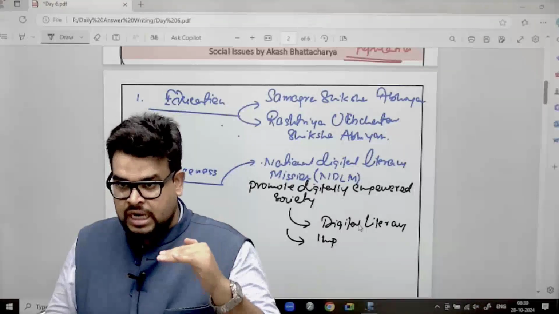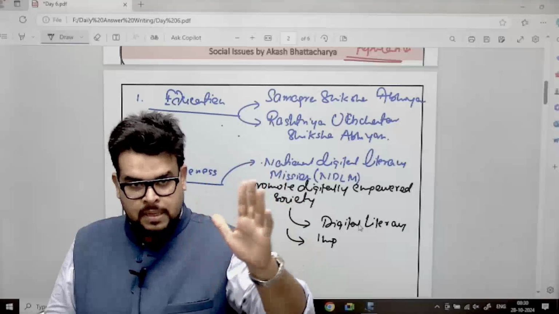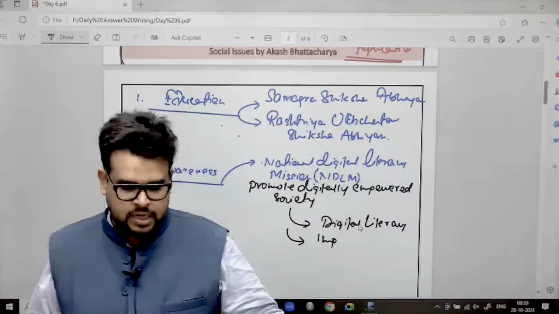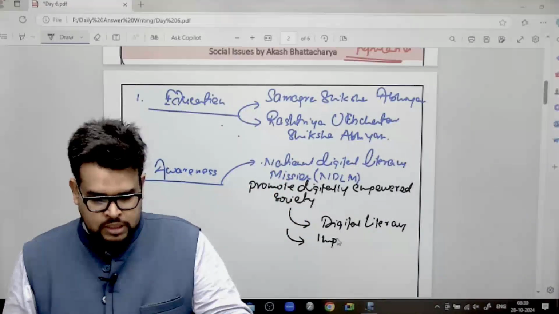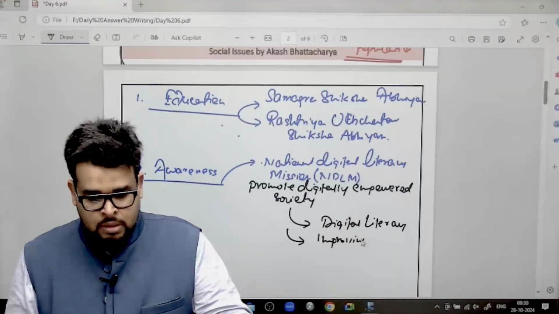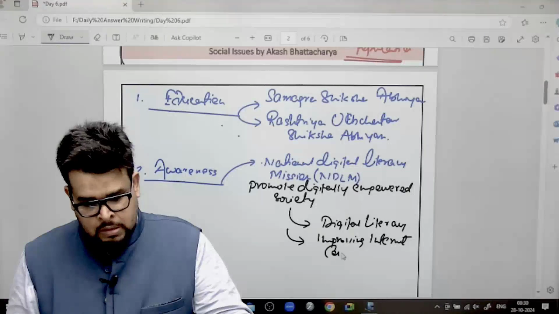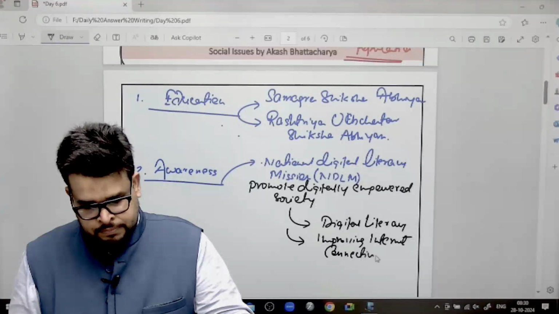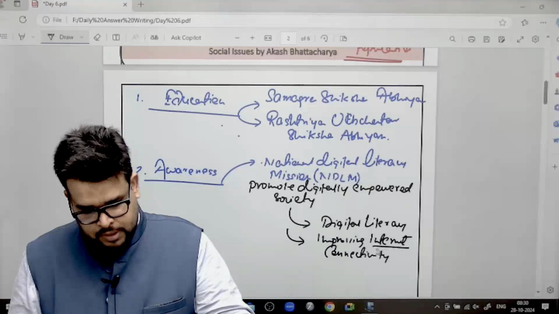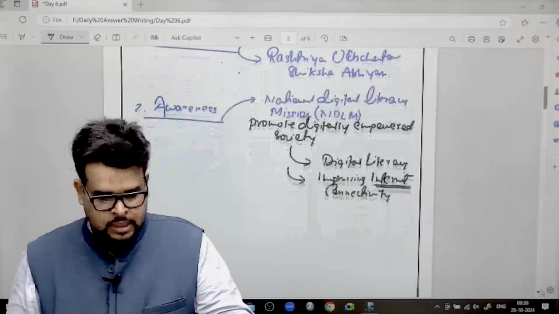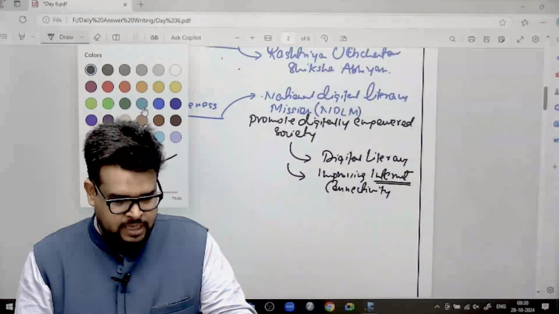Because without internet, these services cannot be availed by the people who are staying at the remotest part of the country. So for this you can also write improving internet connectivity. That is important.